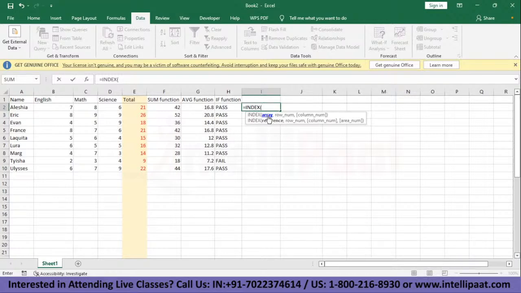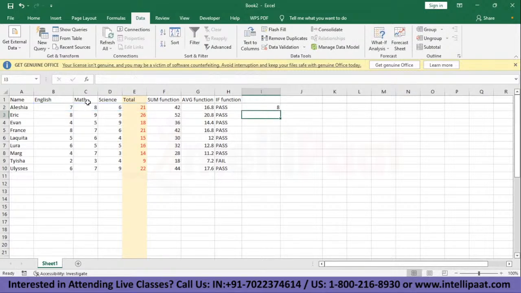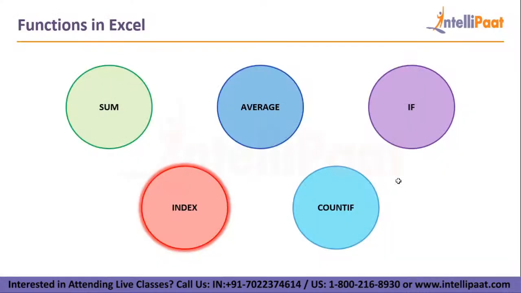So let's say we make an array from B2 to E2. So we type in B2 to E2. Now we want what is there at the second index of this array. So we just put in 2, closing bracket, enter. As you can see, it gives out 8. That is the first index and second index. So second index has 8 here, and the index function gives out 8. Likewise we'll do for the rest of the rows, and we have what is there at the second index of each array. Now moving on, we'll see what we have next.